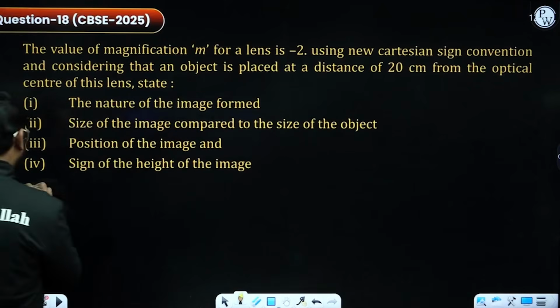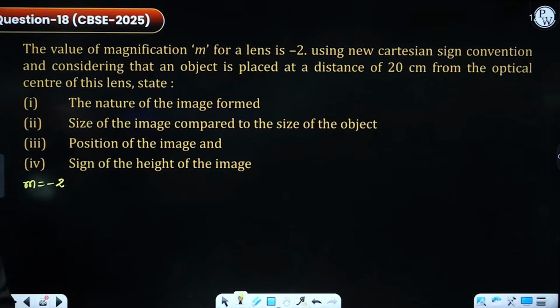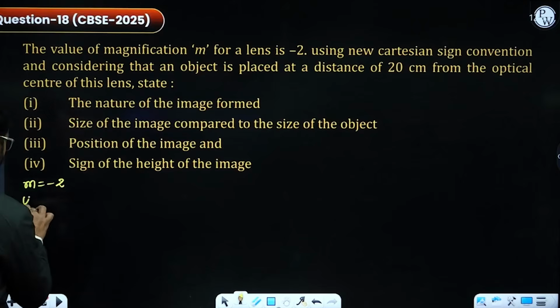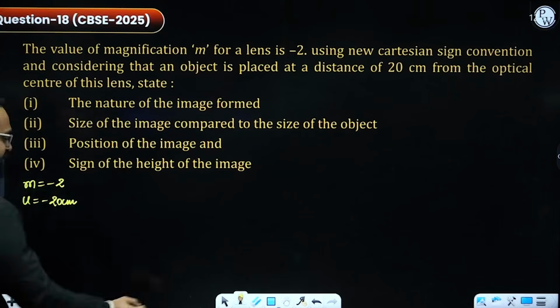We are provided with M equals negative 2, and the object is placed at 20 centimeter from the optical center. We need the nature of the image formed.